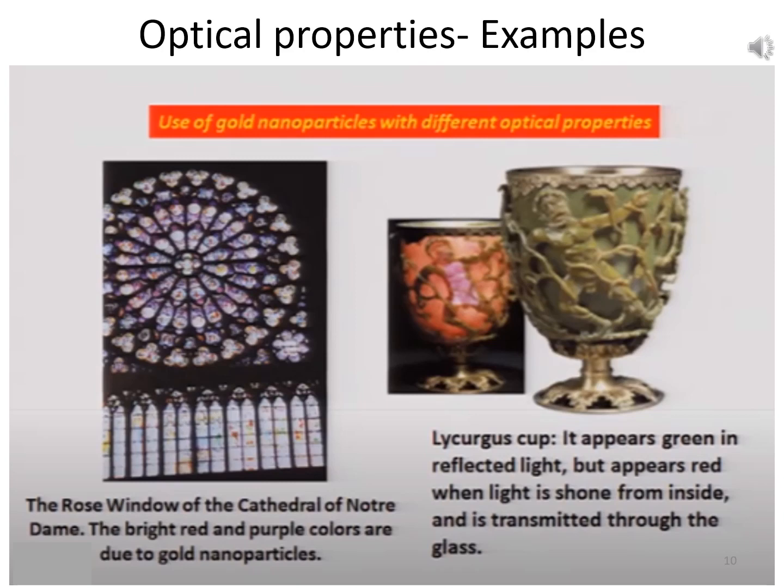So later on, by the discovery of the transmission electron microscope, they observed that this cup has a mixture of gold and silver nanoparticles in the nanometer range, and they can reflect or transmit light, and they can show different colors.